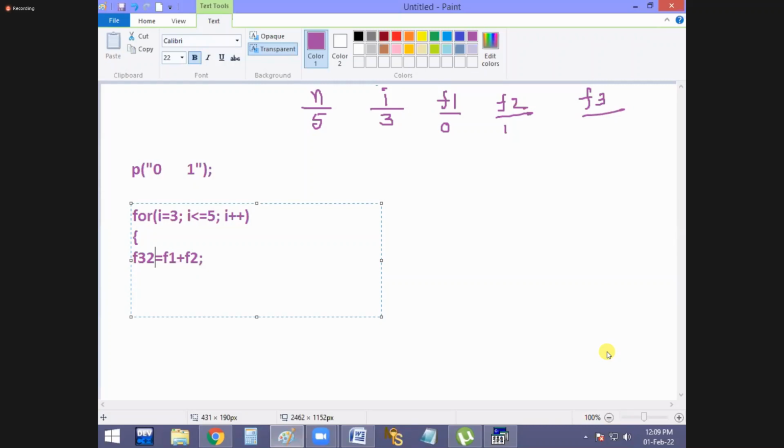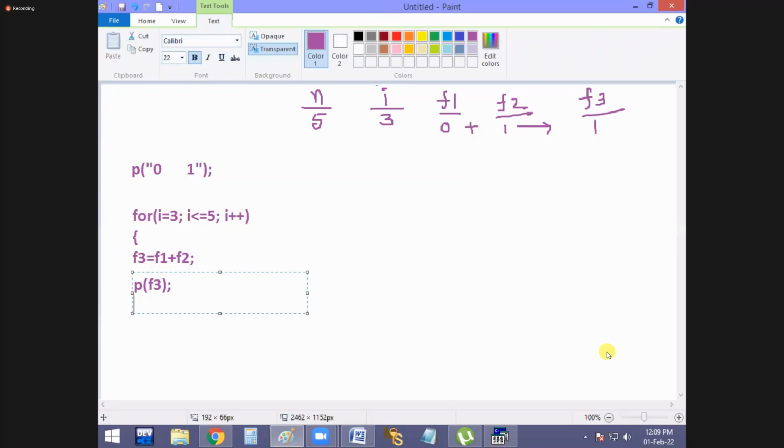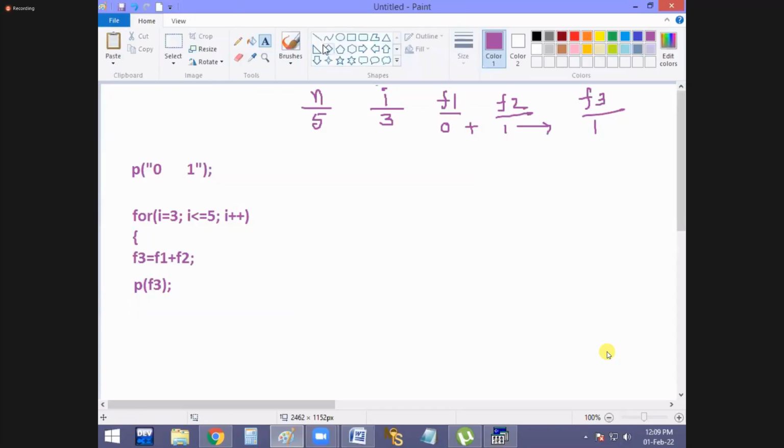Next, watch it. F3 equal to F1 plus F2. F1 value 0, F2 value 1, then the answer is 1, right, guys. Now print F3. Roughly I'm giving it. That means 0 1 is already printed on the screen, no? Just assume it is our monitor.